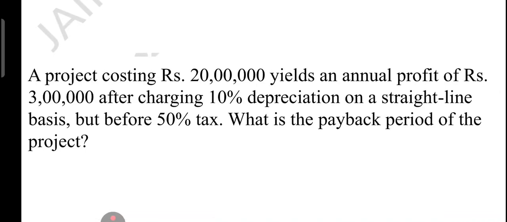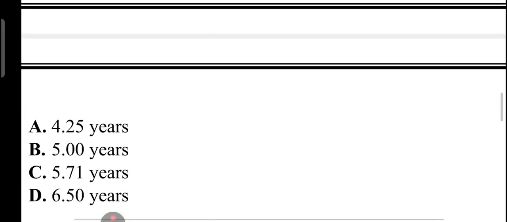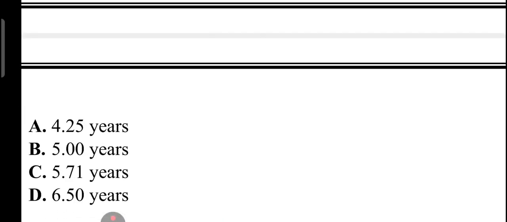The question says that a project costing 20 lakh earns 3 lakh profit per year after charging 10% depreciation, before tax at the rate of 50%. What is the payback period of this project? This kind of question is asked in the examination. Options are 4.25 year, 5 year, 5.71 year and 6.50 year. Let's understand this step by step.